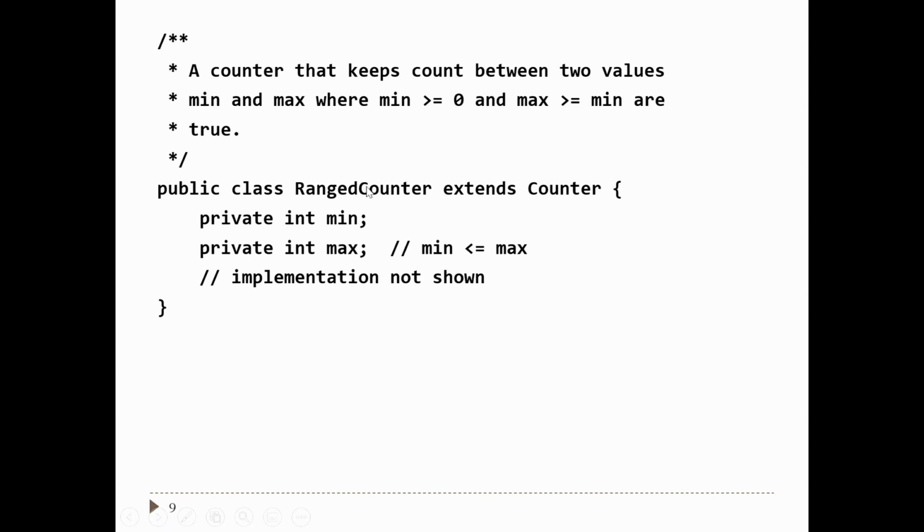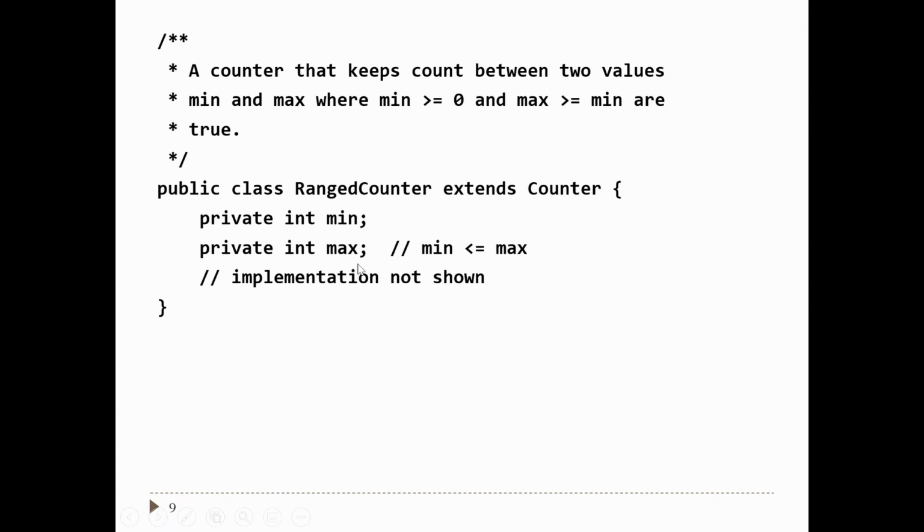You make a class and extend counter. This is an example of a subclass where you need to add your own fields, because objects of type range counter need to know their minimum value and their maximum value. So you add a pair of fields for the min and max value of the counter.